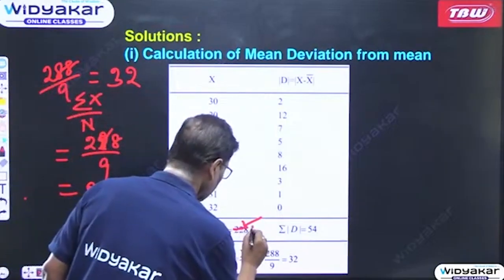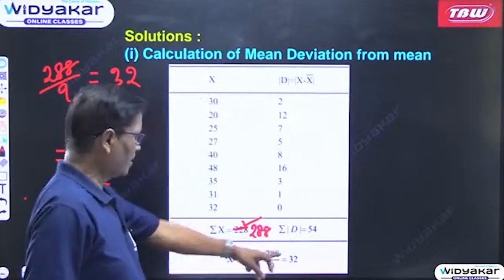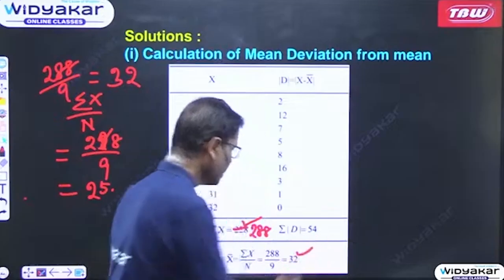The 228 was a printing mistake. This is 288. So 288 divided by 9 is equal to 32. Once you get 32, that is the mean.